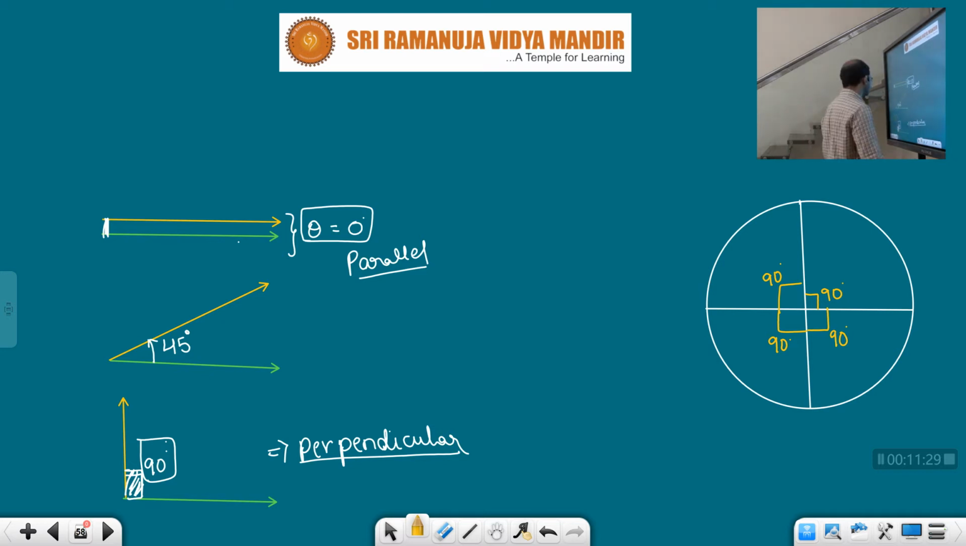Suppose if it is exactly in the middle between parallel and perpendicular, then that angle will be how much, children? 45. Means half of this 90. This angle is going to be how much? 45 degrees. If completely perpendicular, 90; completely parallel, 0; in the middle of parallel and perpendicular like this, then it is how much? 45. Clear now, children? So this is regarding angle.